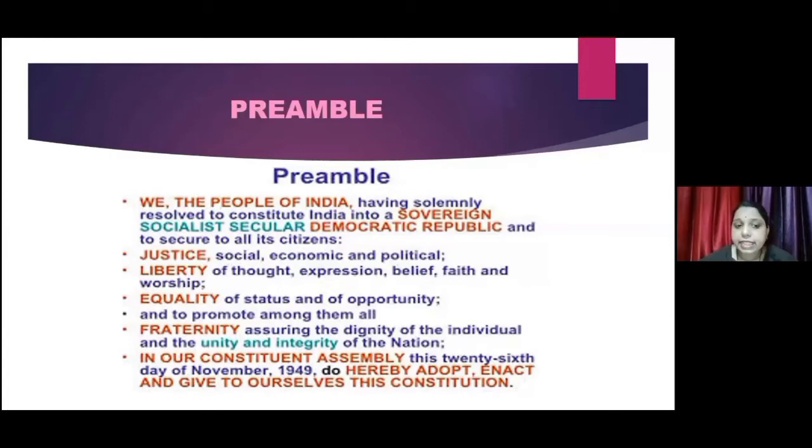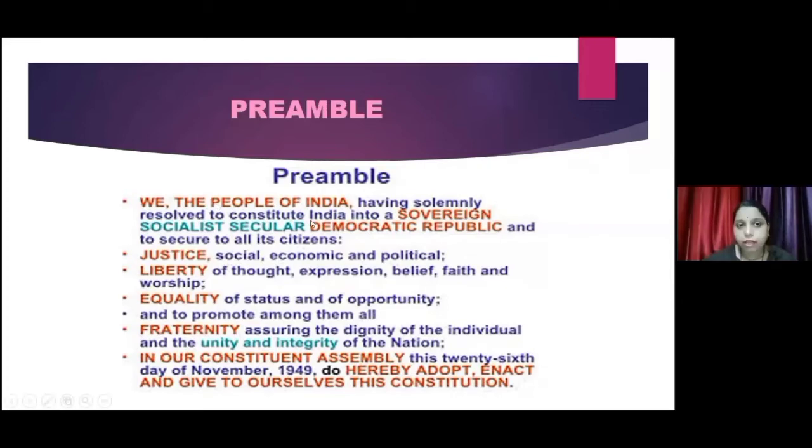Now, what is this all? You must be wondering that there are many difficult words. How can you understand these difficult words? So what we are going to do is break this preamble into small phrases and try to understand it that way. Now see, before that, I will tell you our Constituent Assembly created the original preamble. Now look here.